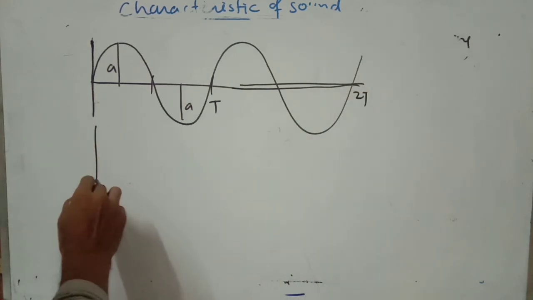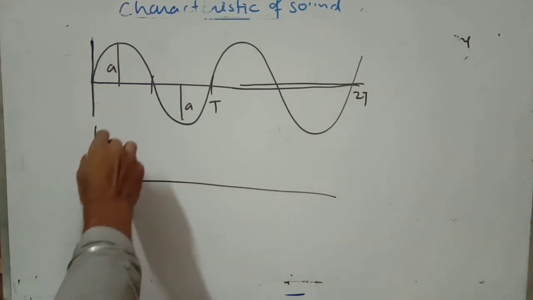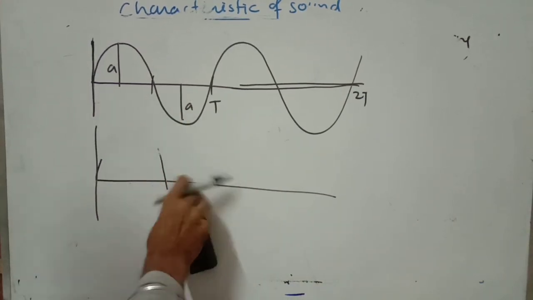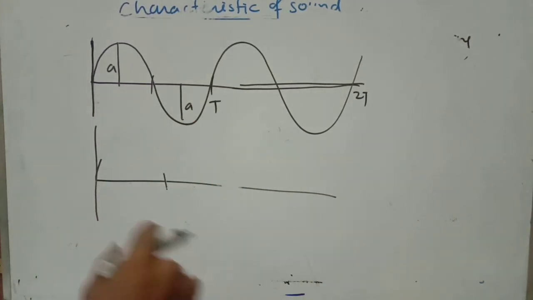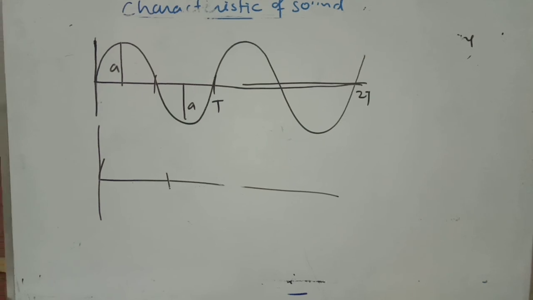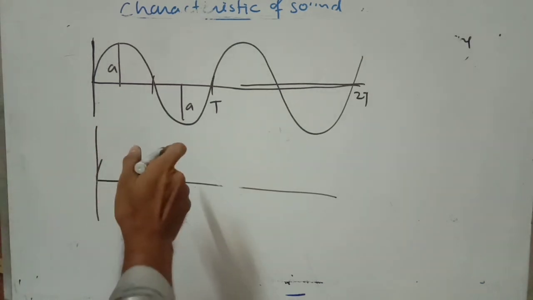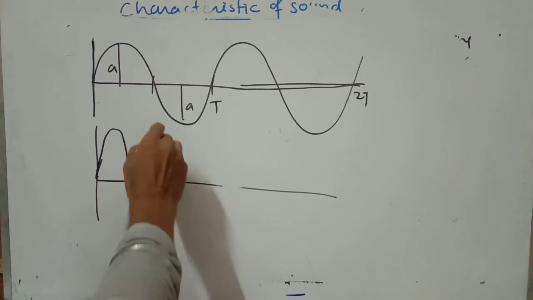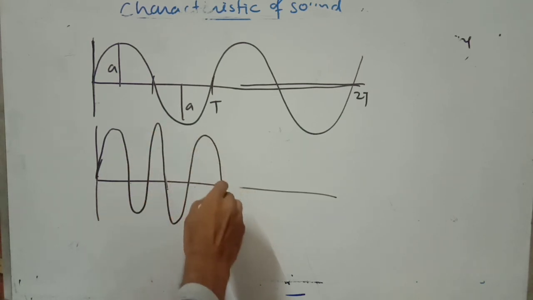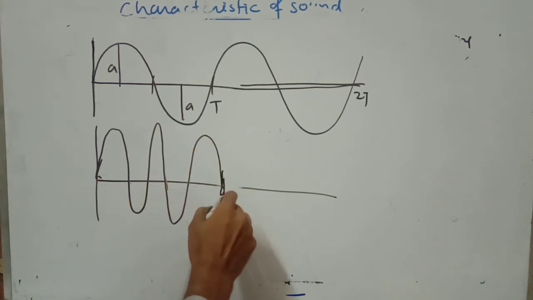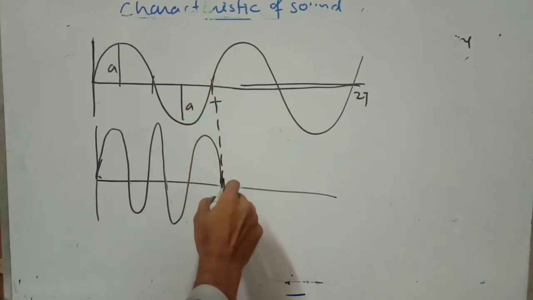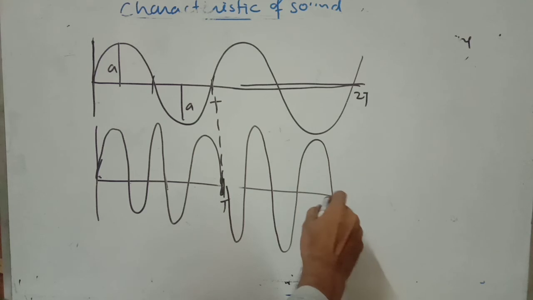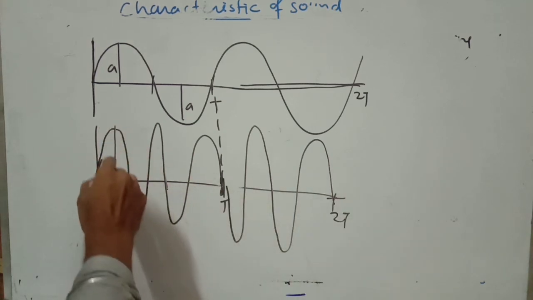Now the second wave, the time period is 2T and the amplitude is A.